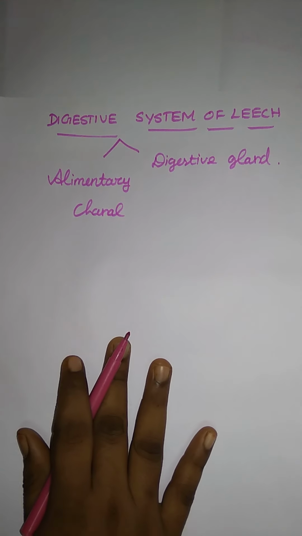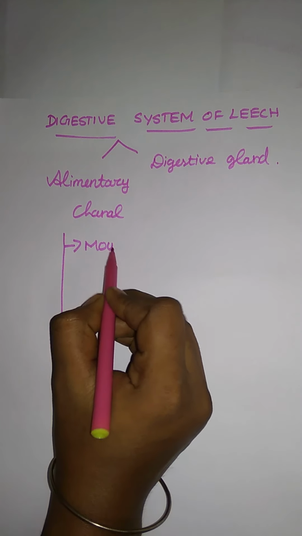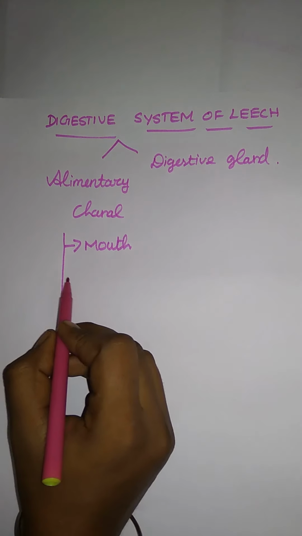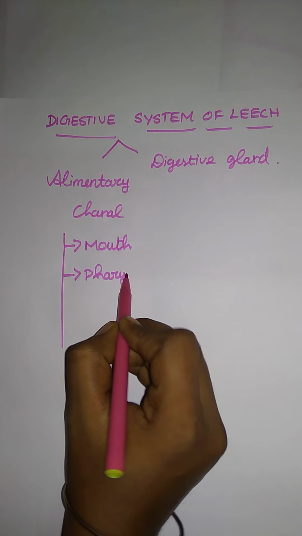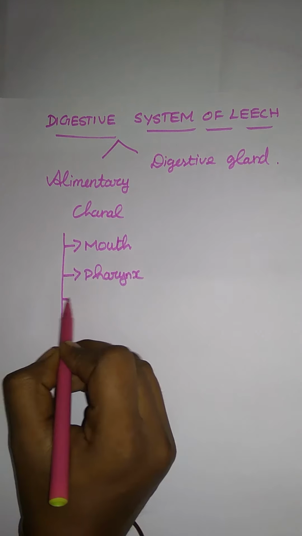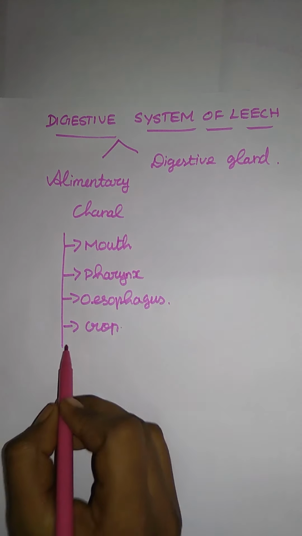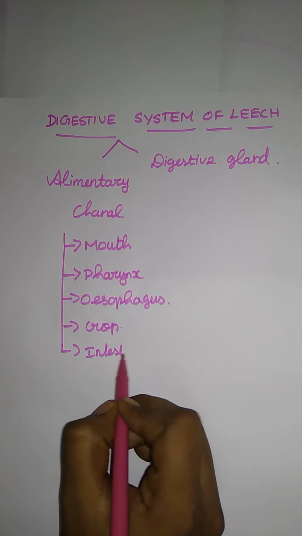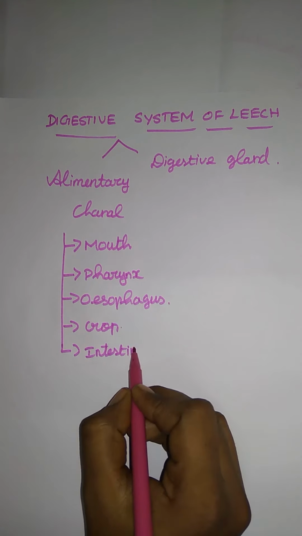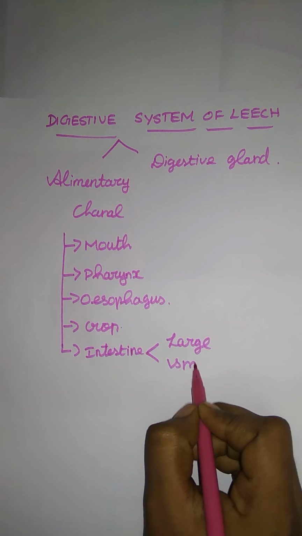Here, the alimentary canal involves some organs. The first one is the mouth part, which comes under the buccal cavity. Next they have a pharynx, then an esophagus, then a crop, and then the intestinal part, that is the large and small intestine.